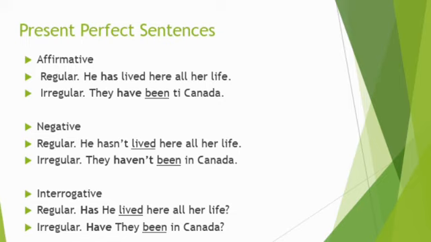Now, we have a sentence with an irregular verb. Have they been to Canada? Remember, all the time we are going to use the auxiliary have at the beginning of the interrogative form. Later, we are going to use the subject they in this case, and after that we have the main verb in past participle, been.